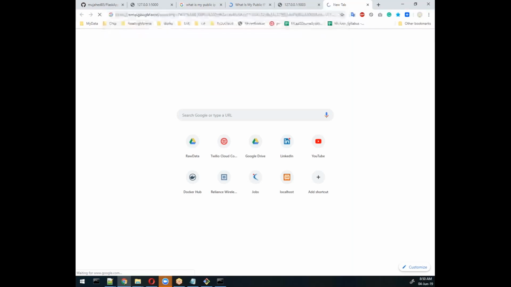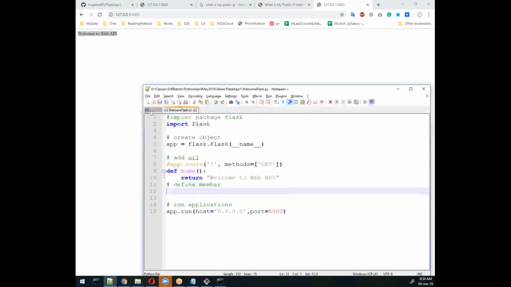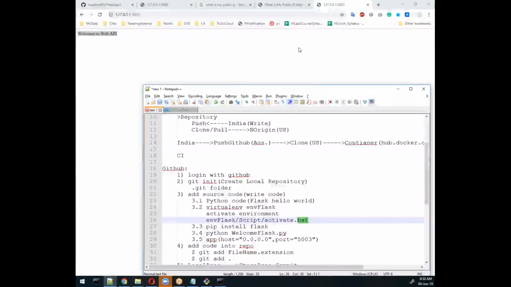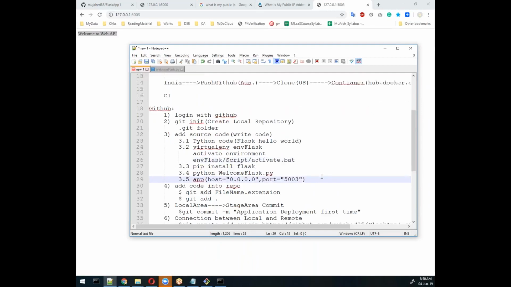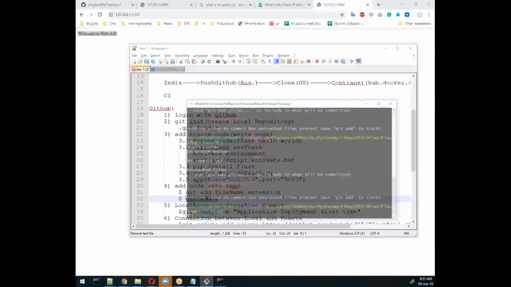5003. No, it's going to Google. Okay, whatever. But here we can access the system. Remember, it's ready to move to our server side. Up till here, 3.5, we covered, and now we need to add this code. This code is ready, and now we need to push this code into the repository using the git add command, right? So let's try with this.